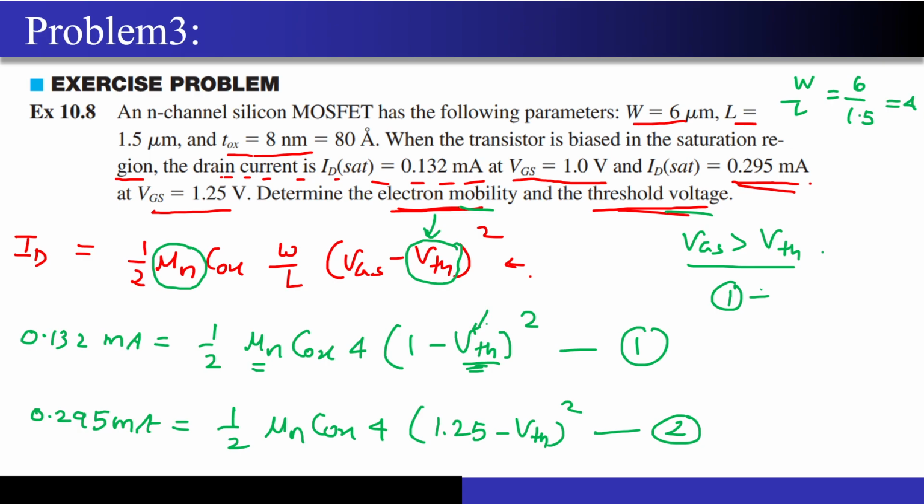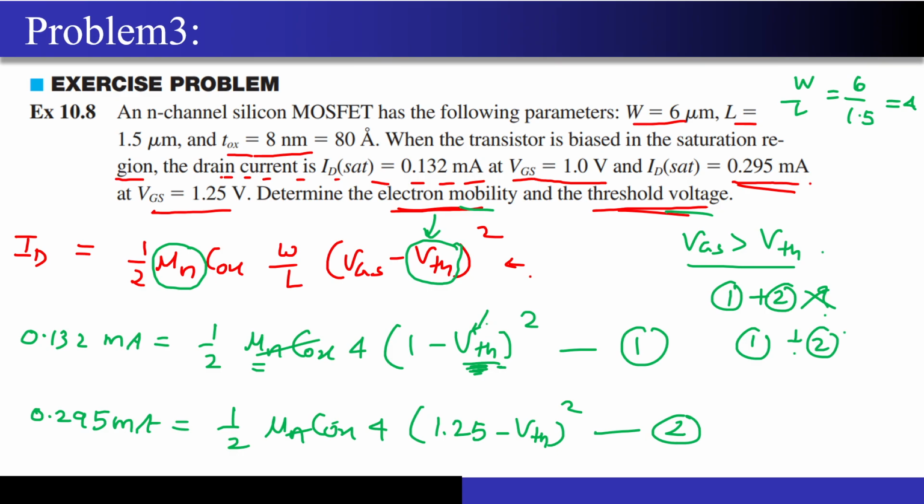Will this help? The division of 1 by 2. Yeah, exactly. Very good. So now we have to divide both these equations. Now why did she say that? Because if we divide both these equations, then this mu n and Cox will get cancelled out, and we will be left with only VTH over here. Correct? Then we will be able to find out the value of VTH, and once we know the value of VTH, we will be substituting that value in any one of these equations to find out the other unknown, that is mu n. Correct? So very good.